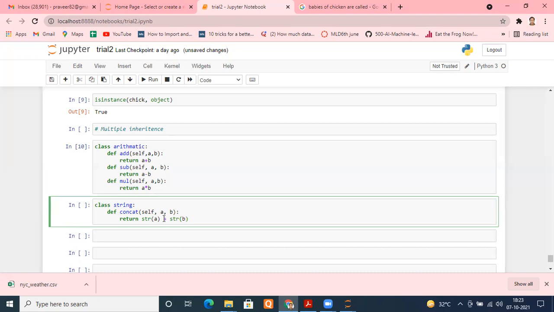When we put a plus sign between strings, it does concatenation. Remember, if we take a string like P and concatenate it with the string S, it gives simply the string PS. This is your concatenation.